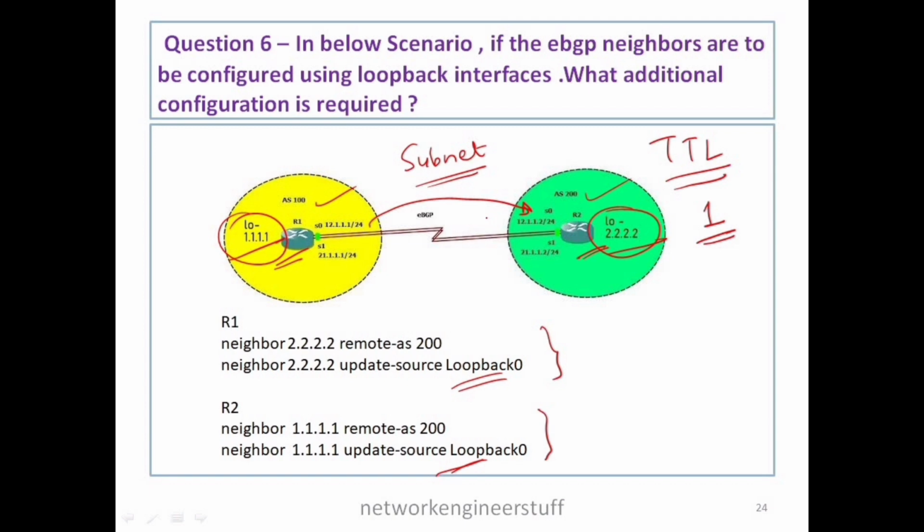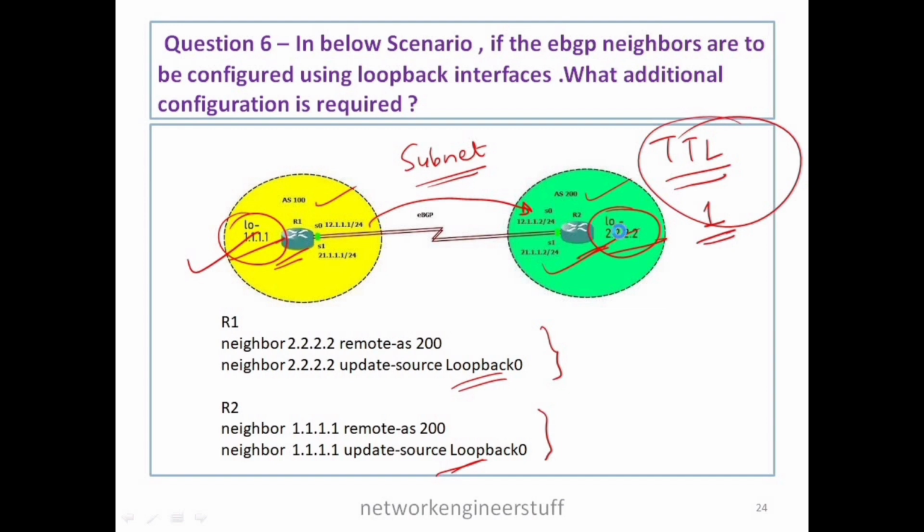In case we are using loopback interface, the BGP packet, when it enters from one AS to another AS, the TTL value will expire because they are not directly connected to each other. The TTL value is only 1 and they are a few hops away, right? This loopback IP and this loopback IP are not directly connected. They are a few hops away. So if they're traveling multiple hops to reach each other, of course the TTL value of 1 will expire.